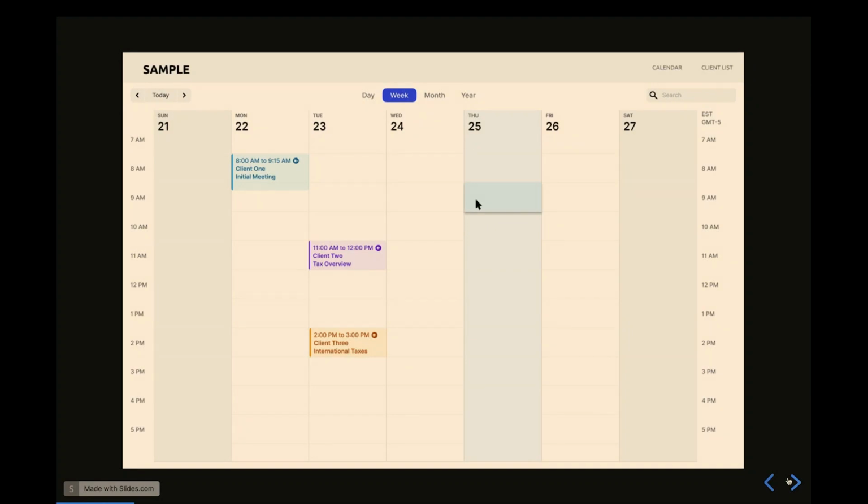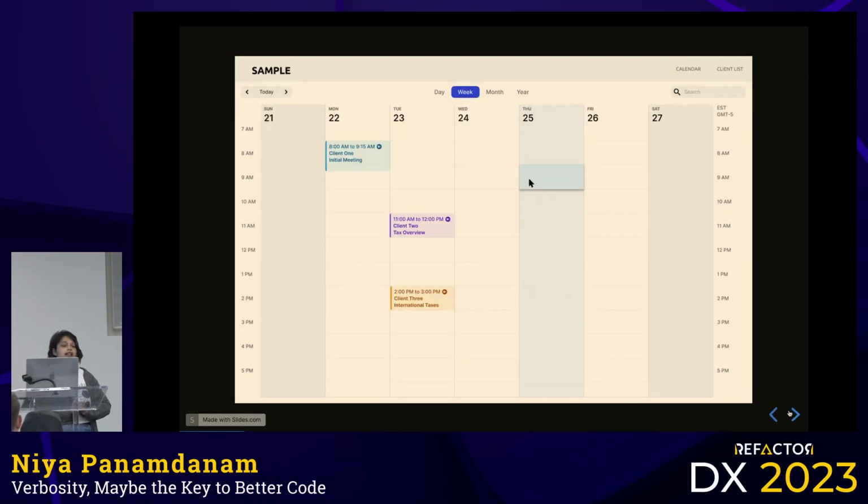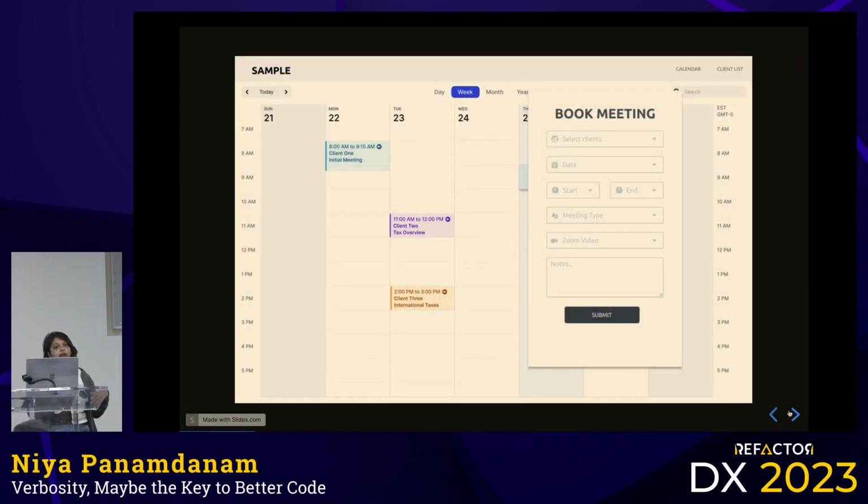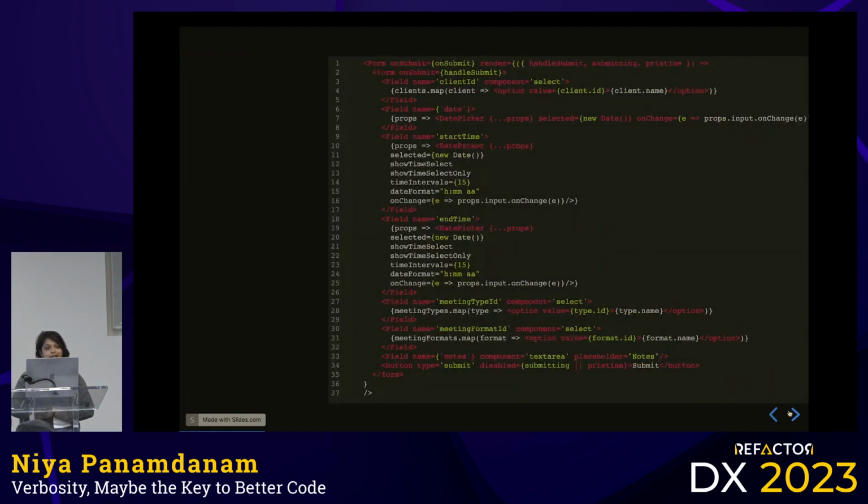I have this beautiful UI here. This is an accounting firm. They've got a wonderful calendar where you can book meetings, right? So we're just going to actually walk through a product business logic thing and how those components are built out here. So they've got the beautiful calendar, and the thing we're actually focusing on is when they click on it, they want to be able to book a meeting. So the book a meeting form, right? That form is what we're trying to go build. New product, there's nothing out there. We're going to actually build out that form.